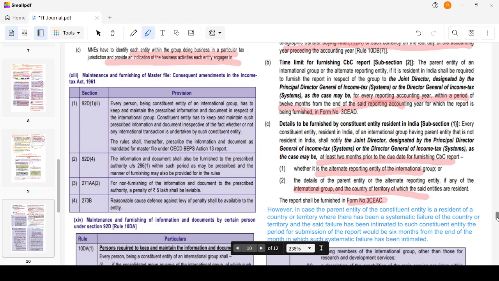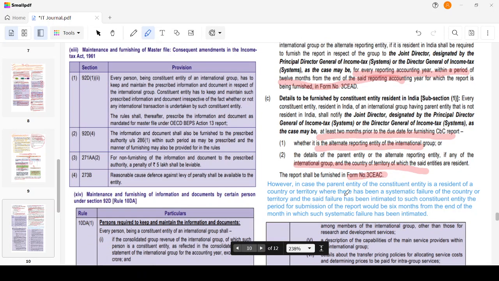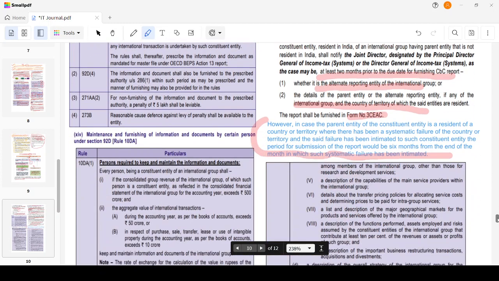However, if the parent of the constituent entity is a resident of a country or territory where there has been a systematic failure, and such failure has been intimated to the constituent entity, it will be 6 months from the end of the month in which the systematic failure has been intimated. It has to intimate and file such report. Okay.